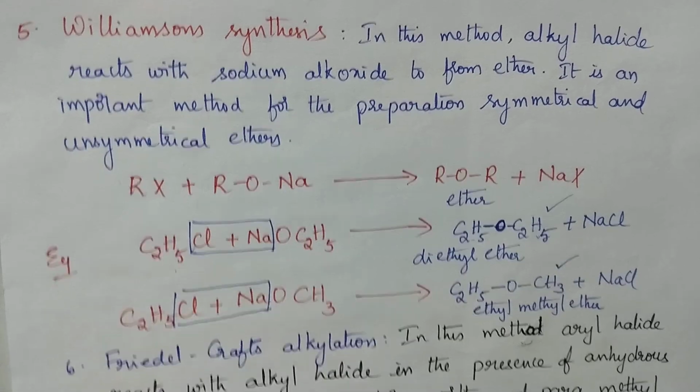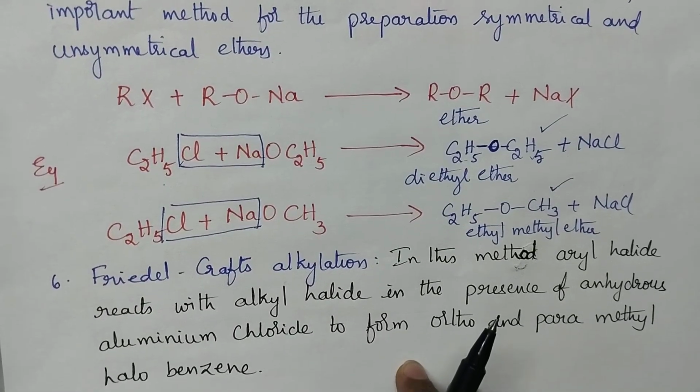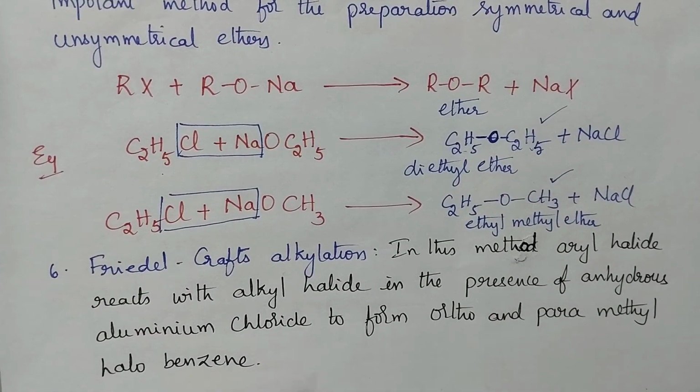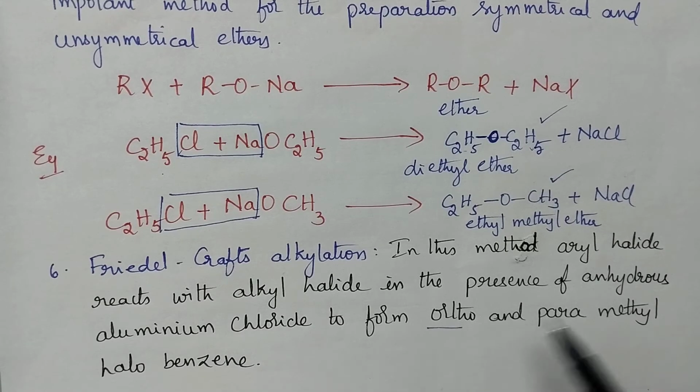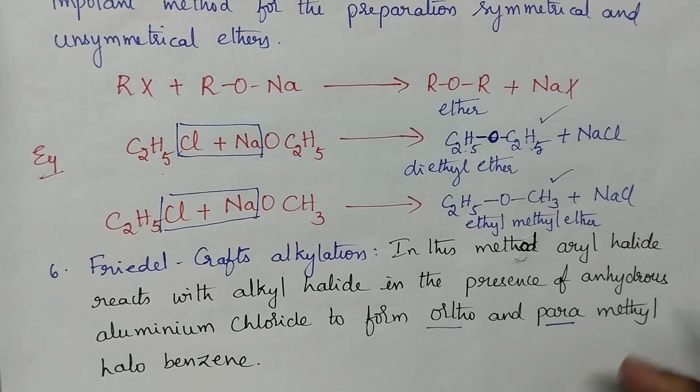Next, we will discuss the Friedel-Crafts alkylation. As we all know, in this method, what happens? The aryl halide reacts with alkyl halide in the presence of anhydrous aluminum chloride, which results in the formation of two isomers. One is the ortho isomer and the second one is the para isomer.